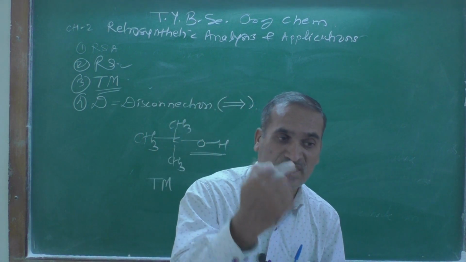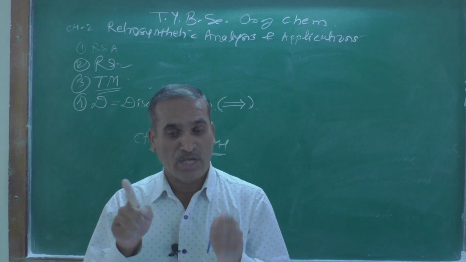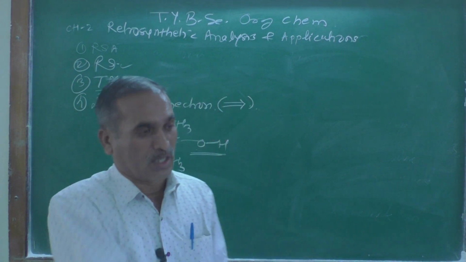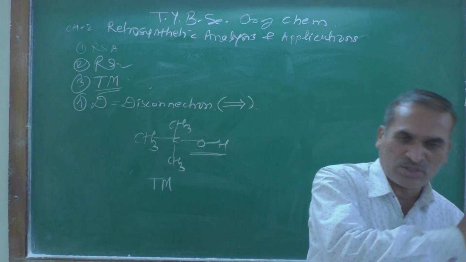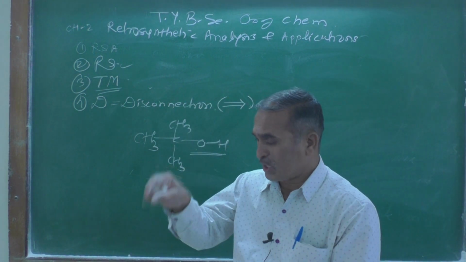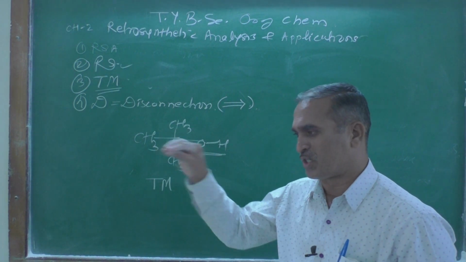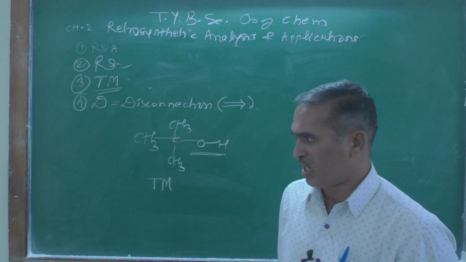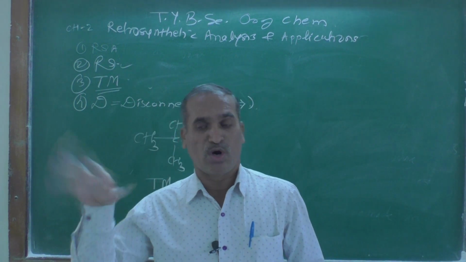Now what is the next point to observe? What type of alcohol is it? As we know, if alcoholic hydroxy groups are present, alcohols are classified as polyhydroxy, dihydroxy, monohydroxy.